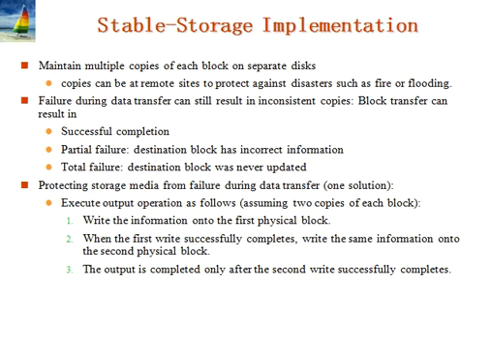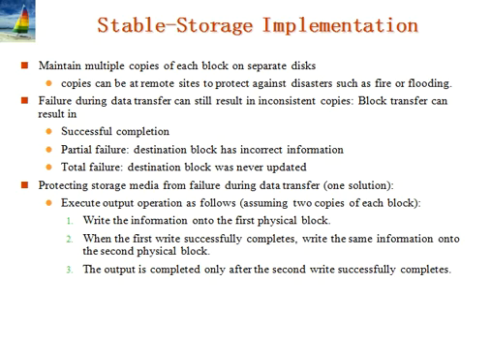Now, how can the storage medium be protected from failure during data transfer? Block transfer between memory and disk storage can result in three different outcomes. The first one is successful completion, where the transferred information arrived safely at its destination.